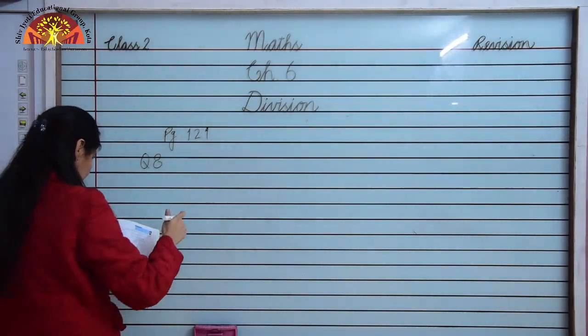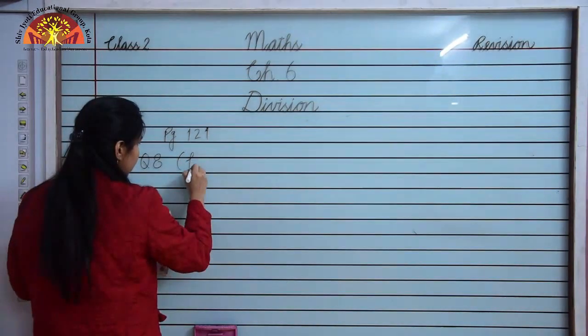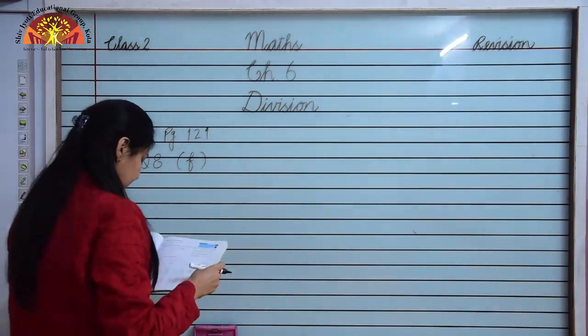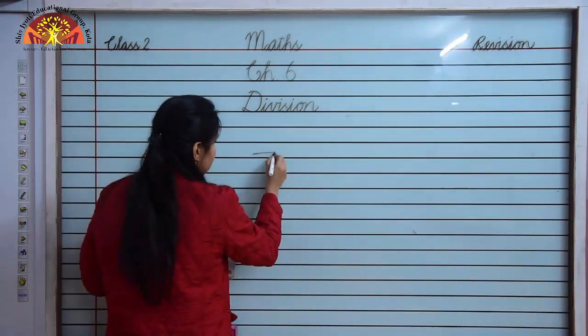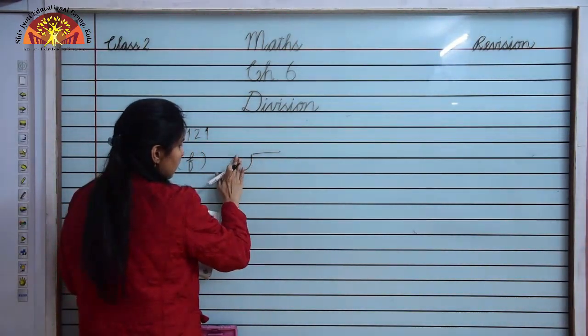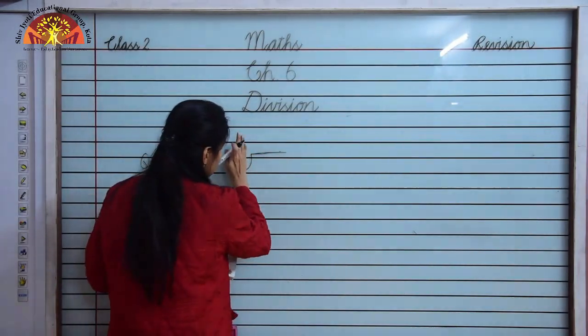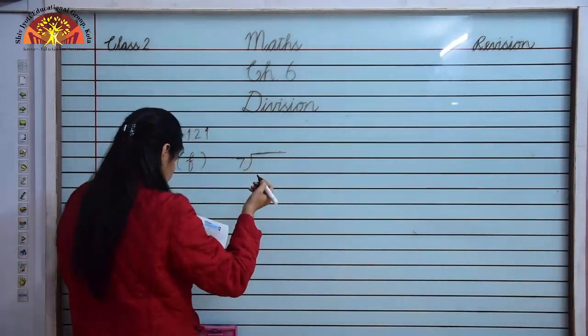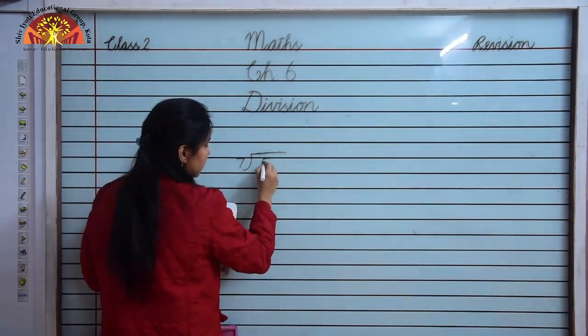We will see the F part of this. Now the numbers are given. 7 is the divisor, 56 is the dividend.